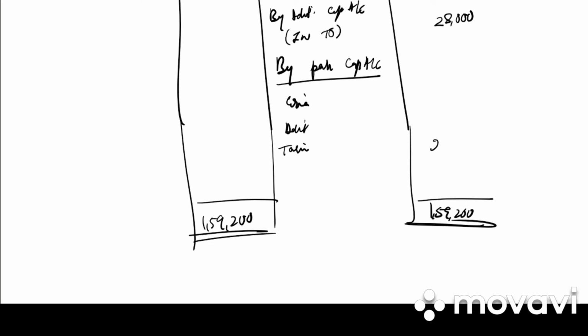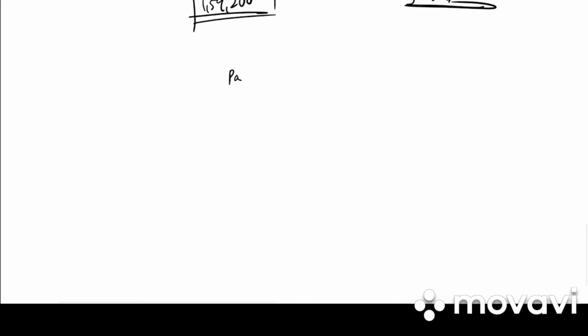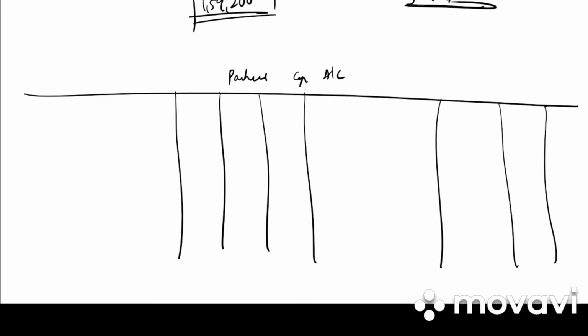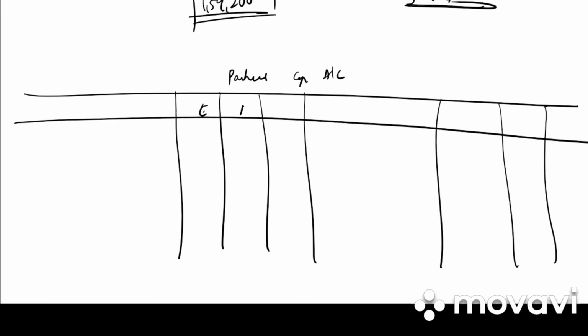So the balancing figure we get is 21,300. So 21,300 into 5 by 10, we get 10,650, 6,390, 4,260. Next we prepare the partners capital account. We have particulars Erica, Aditi, Tarini, Erica, Aditi and Tarini. Please draw the format and write the full forms everywhere.